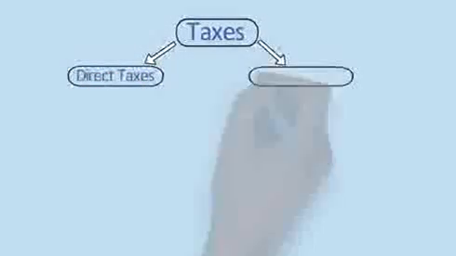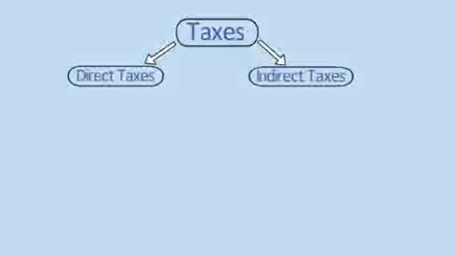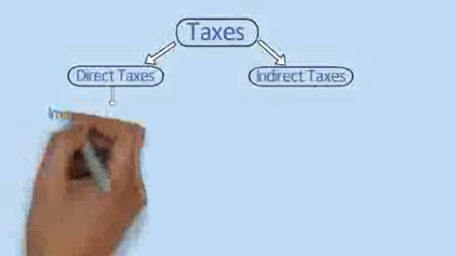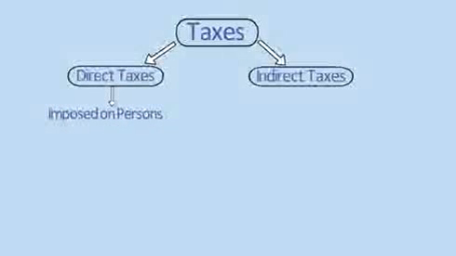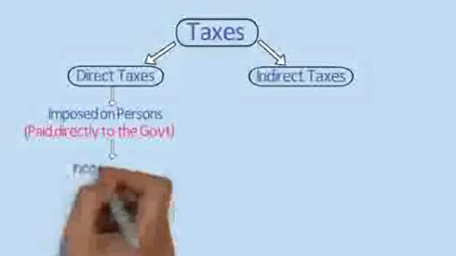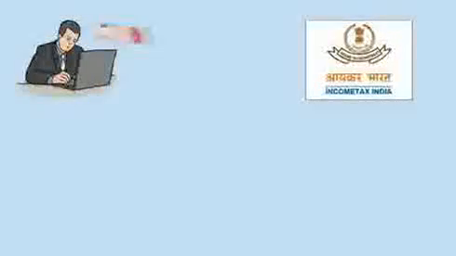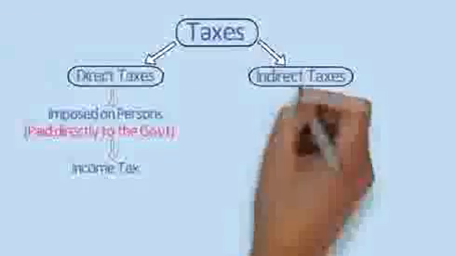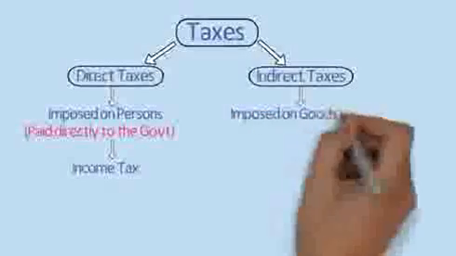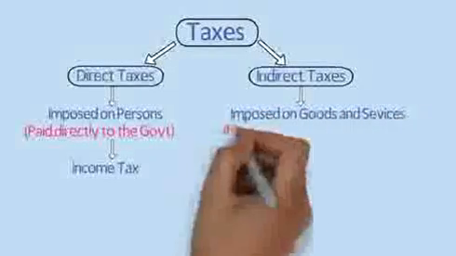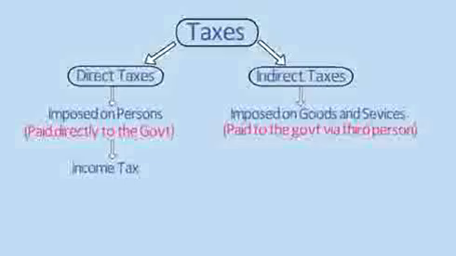Categories. First is direct taxes and second is indirect taxes. Direct taxes are taxes which are imposed on a person and are paid to the government by the taxpayer himself. For example, income tax. If there is liability of income tax on any person, he has to pay it directly to the government. Indirect taxes, on the other hand, are imposed on goods and services and are paid indirectly to the government via a third person.